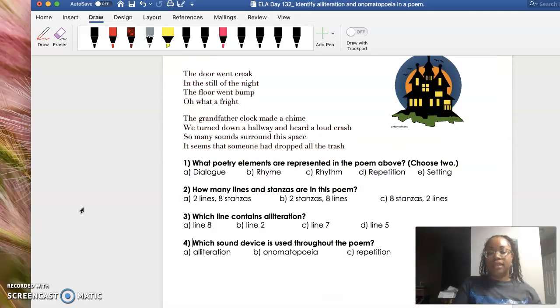So here's the part in the lesson where you can actually pause the video and begin to do it with either a sibling or your parent. If no one is around, you could go ahead and do it yourself, and then we can do it together once you pick back up the video. Okay? All right. So let's go ahead and begin.